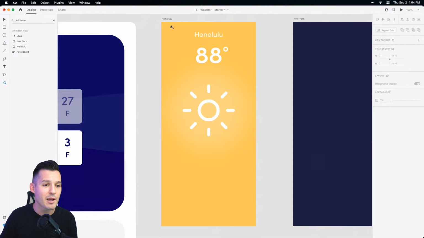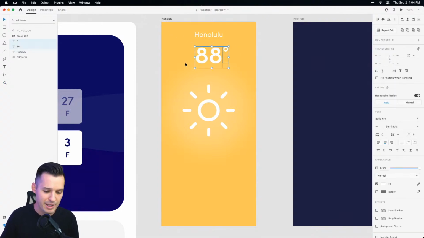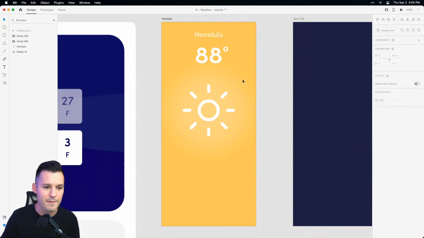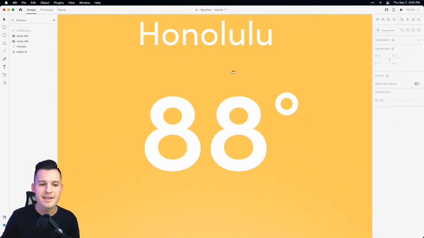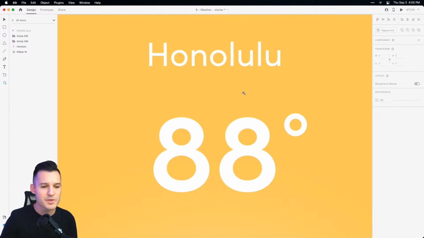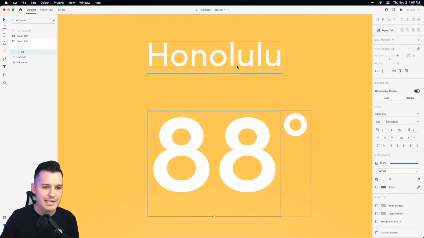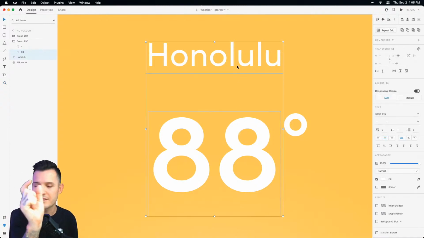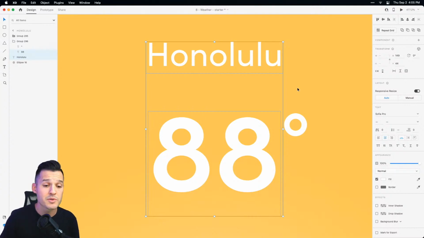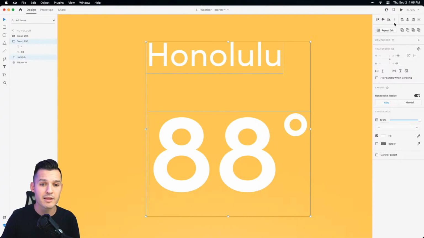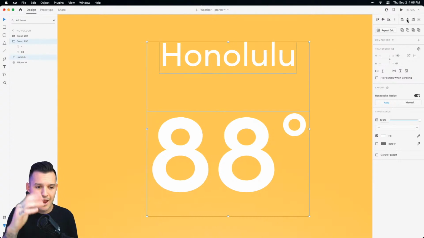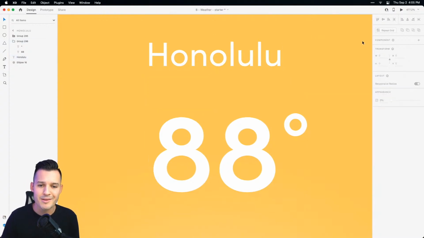Okay, obviously up here we could have a little back arrow, but we're not too worried about that right now. Simple application, simple stuff coming together, okay? One thing I do want to point out is this is optical balance, what you see here. My number 88 and my Honolulu, the name of my city, are actually lining up, and I've balanced those two. Instead of balancing the degree and the Honolulu, then it feels a little off. So I've optically balanced, which is a fancy word for I've eyeballed it.